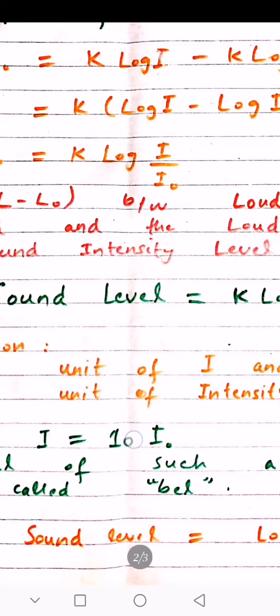So the intensity level of such a sound is taken as a unit called bell. So K is equal to 1. So sound intensity level is equal to log I over I naught, by putting K equal to 1, and the unit we use here is bell.